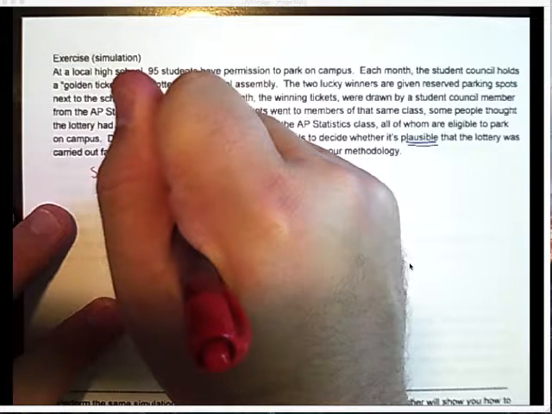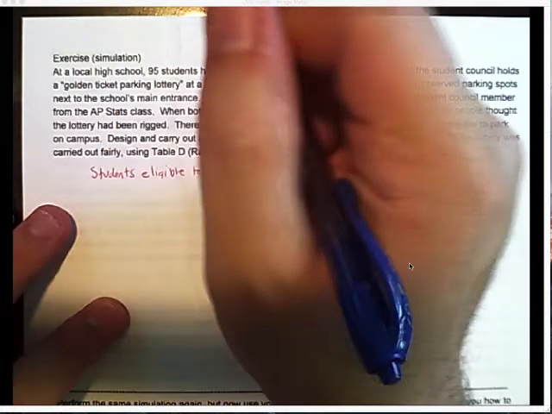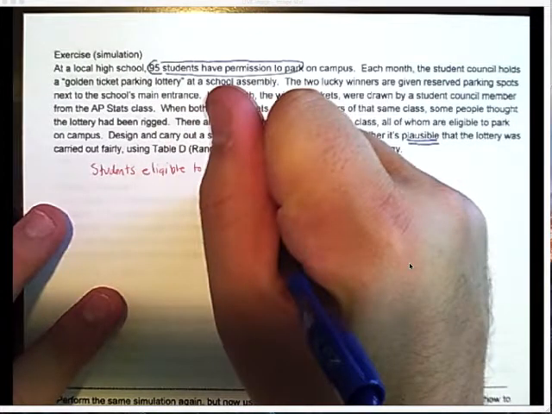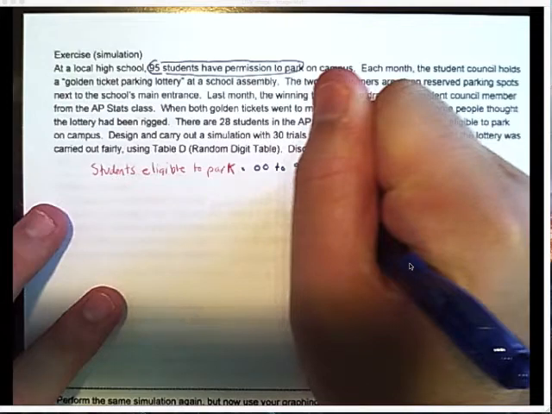There's 95 students who have permission to park. So I'm going to let the numbers 00 to 94, that's actually 95 values, represent the students eligible to park.